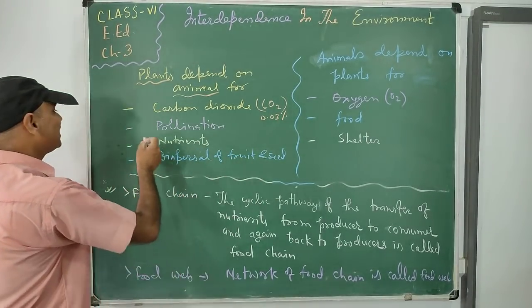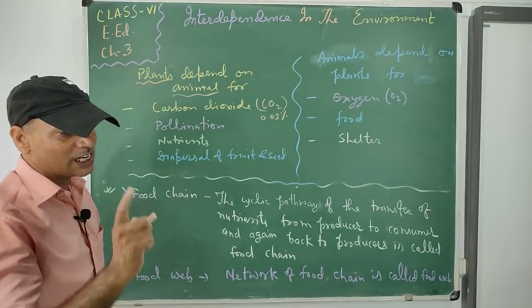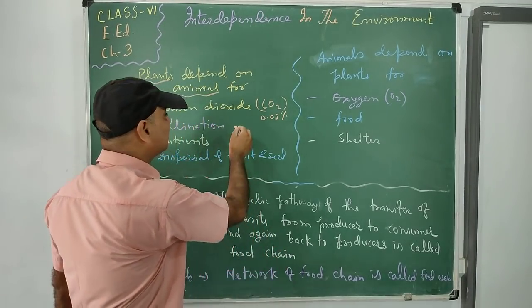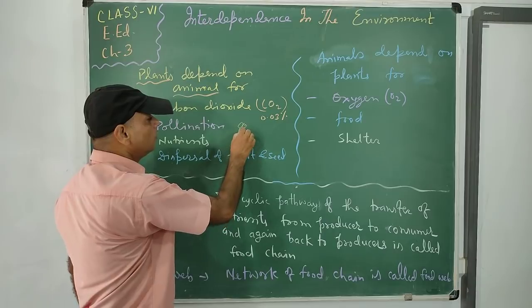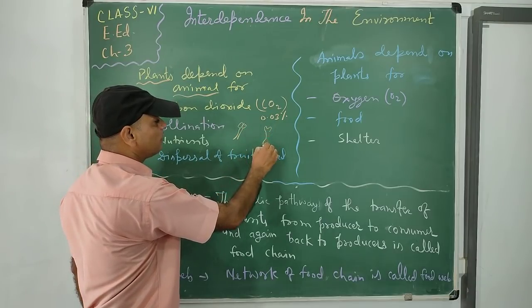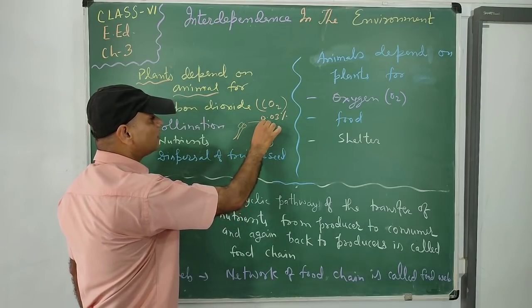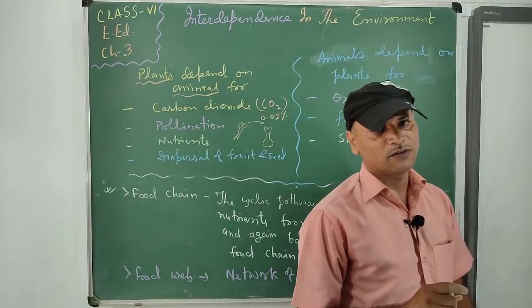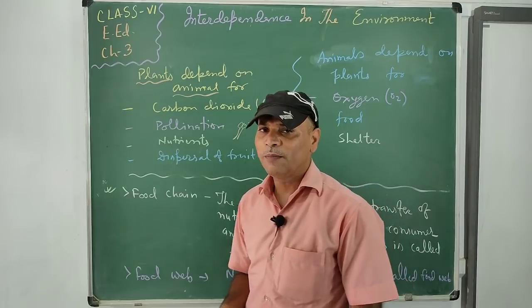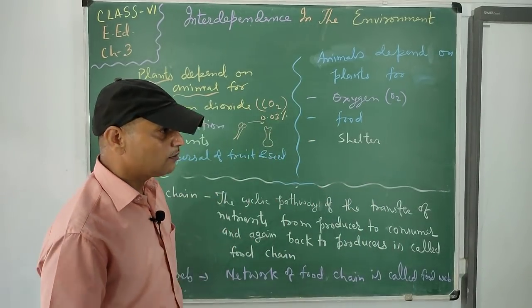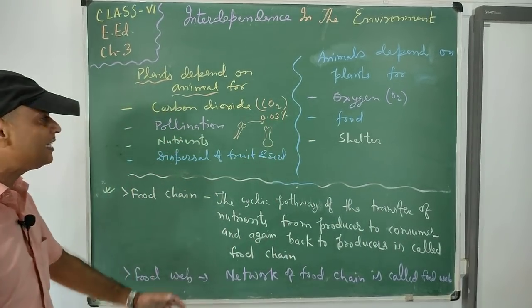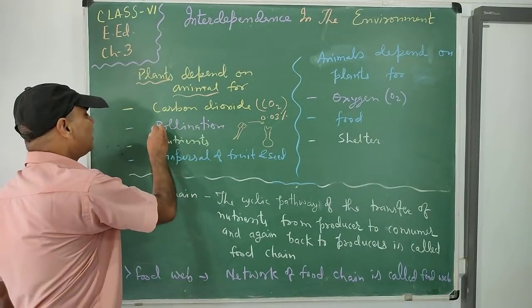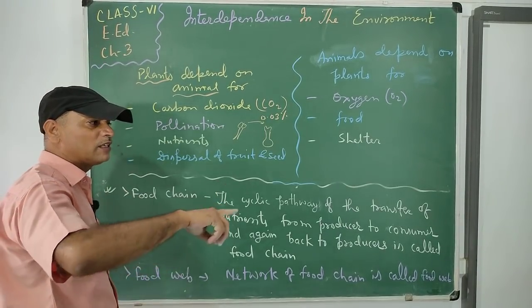So now the second thing, that is pollination. Pollination means transfer of pollen grain from the anther, this is the anther, to the stigma, this is the stigma. So this activity of transfer of pollen grain from anther to stigma is called pollination. Pollination is supported by animals because plants can do pollination with the help of air, water, and different agents.